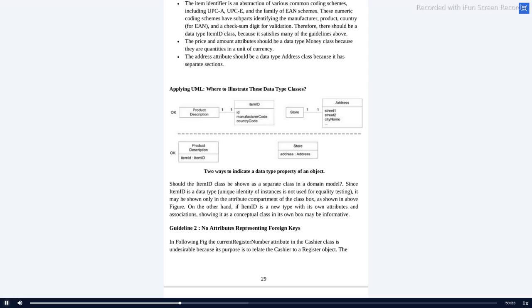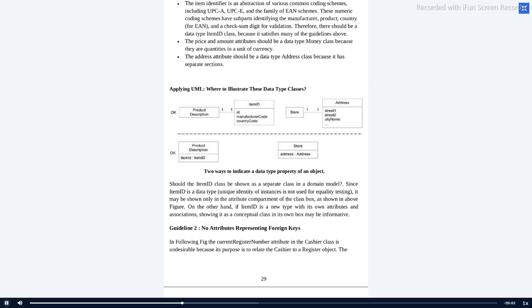These things are one-to-one. Similarly, for product description, if you take a soap, the soap ID is common, the manufacturer code is common, and the country code is common for a single item, not for all items.